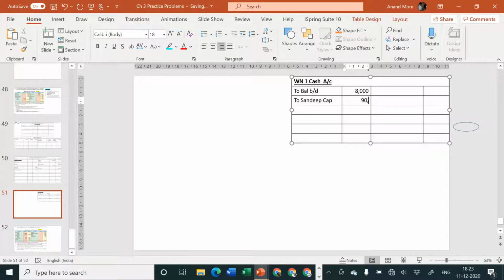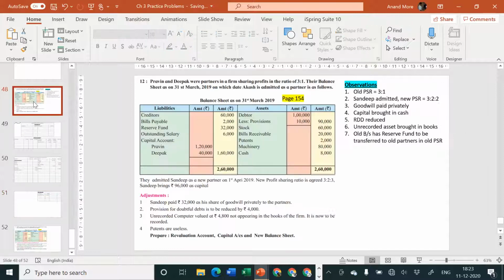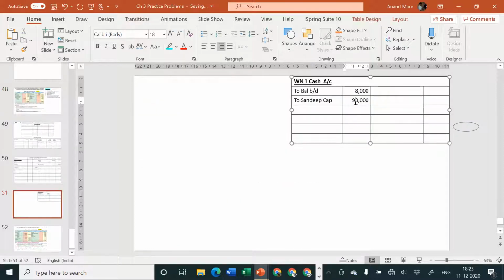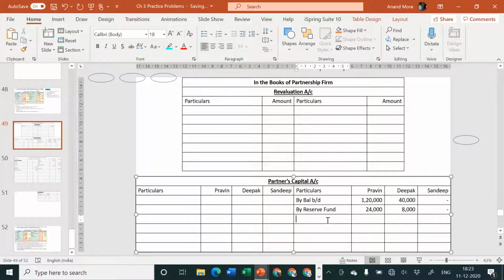Yes, 90,000. 90 or 96? 96,000. Let us not make a mistake. 96,000. Second effect will be partner's capital account credit side by cash.